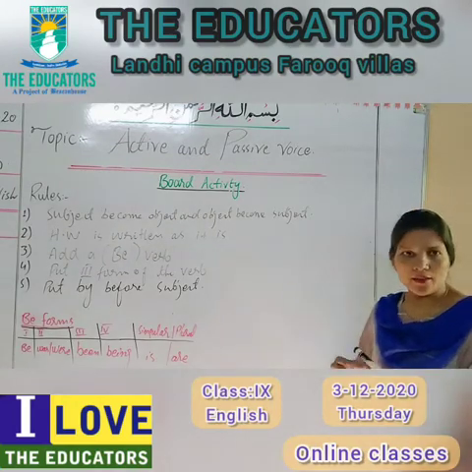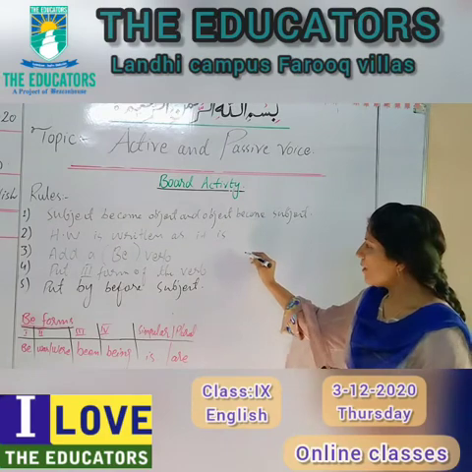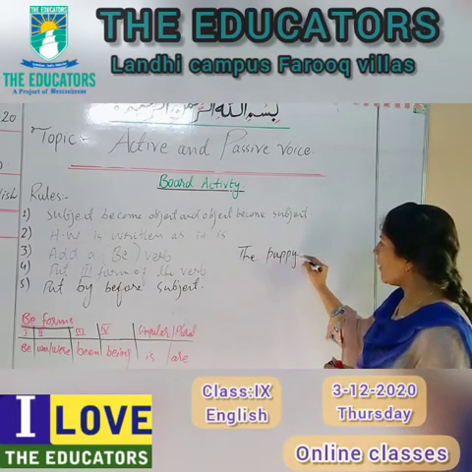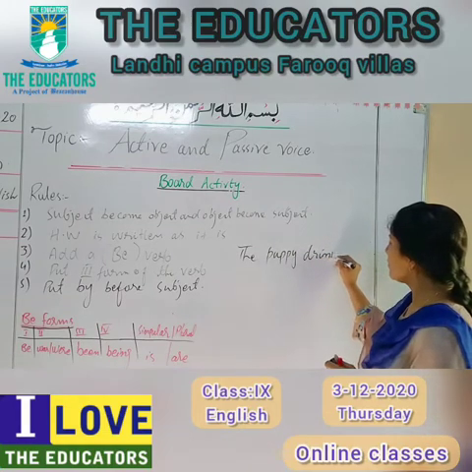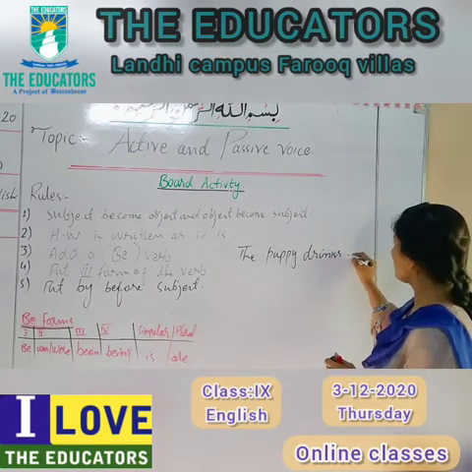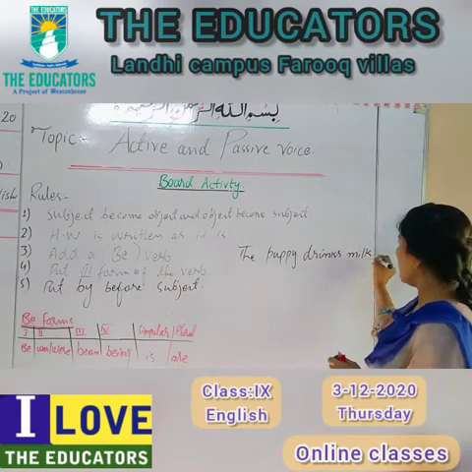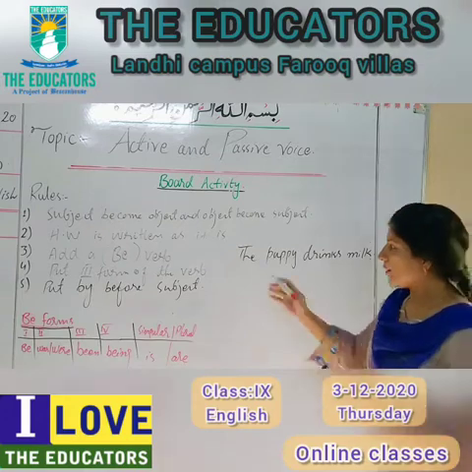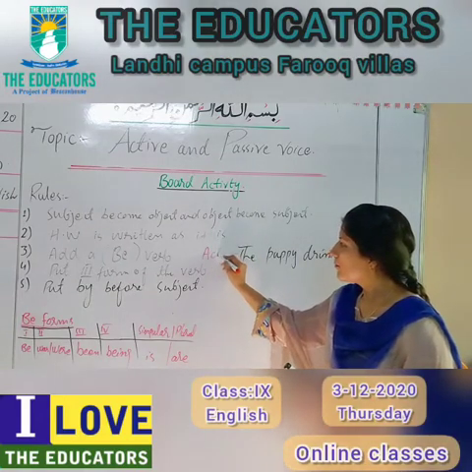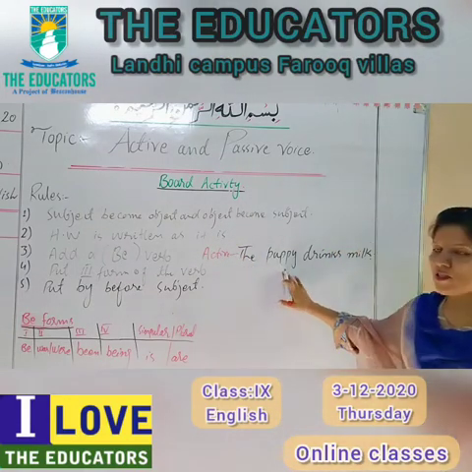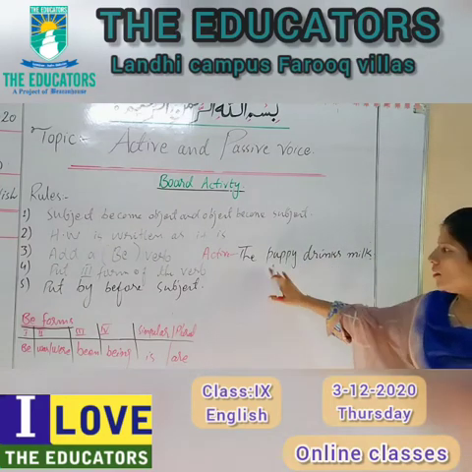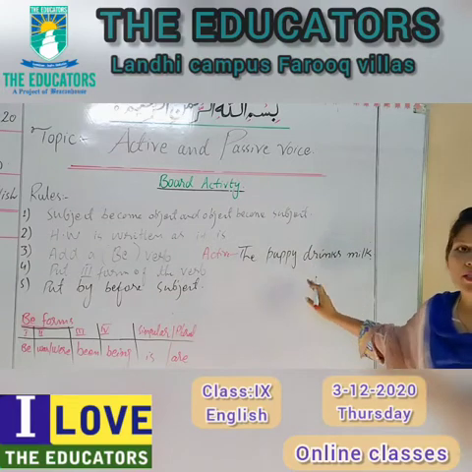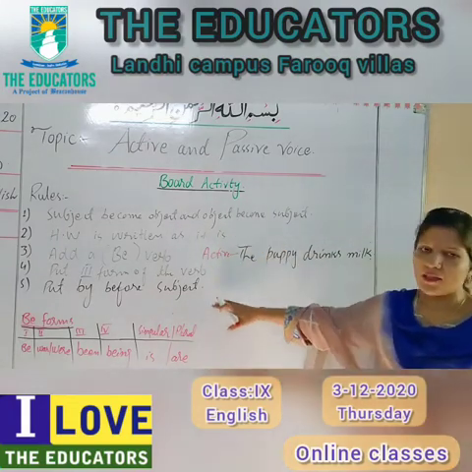I will give you another example. The puppy drinks milk. This is what? This is an active sentence because the subject is performing the action. The puppy drinks. Got it? We will change this active sentence into the passive by applying these rules.